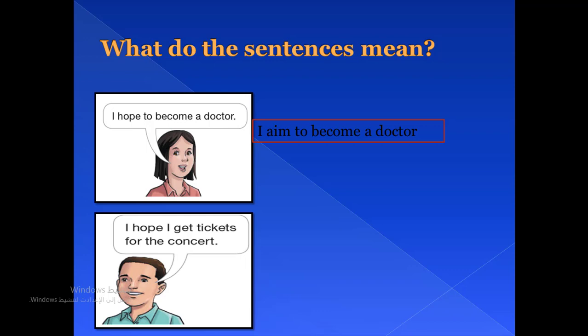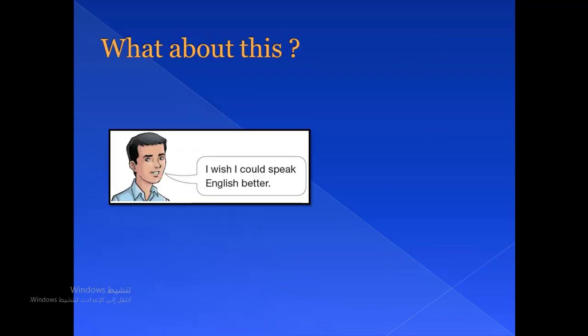What does it mean? Here, he is using the second form of the structure with hope. Hope, I, the subject, get the present simple. So he means, I desire to get it in the future. Well, moving to the third one, what about this?